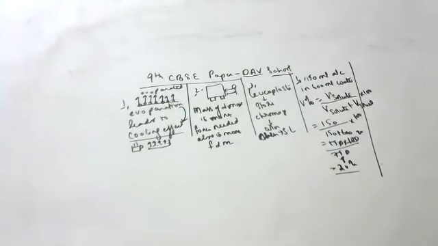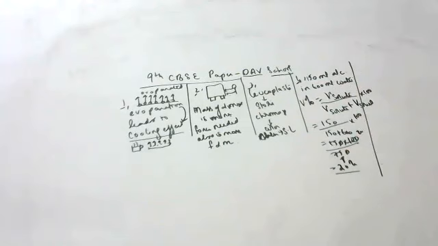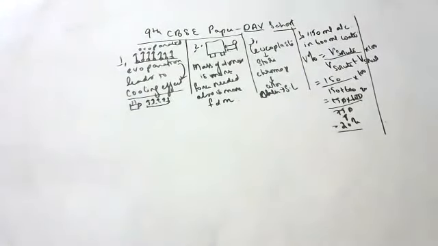So children, volume by volume percentage is 20%. Alcohol is present at 20%. Next. Next your question, children.